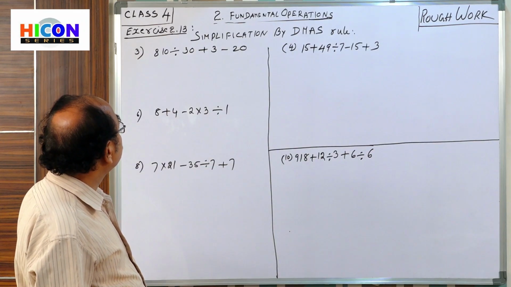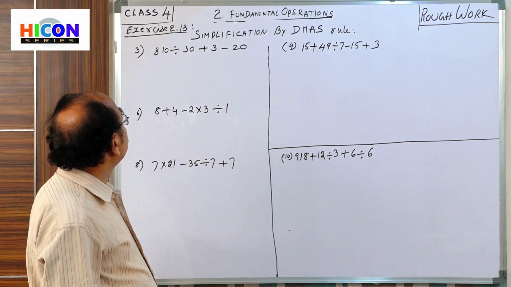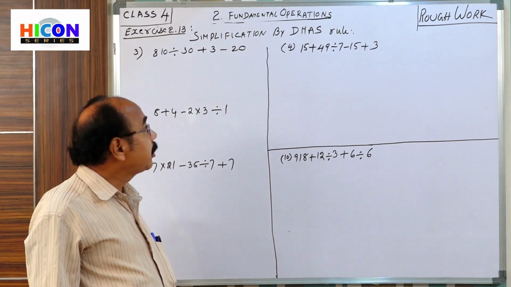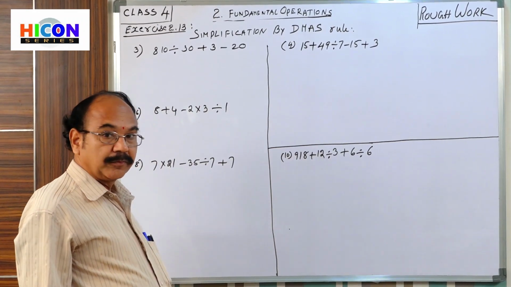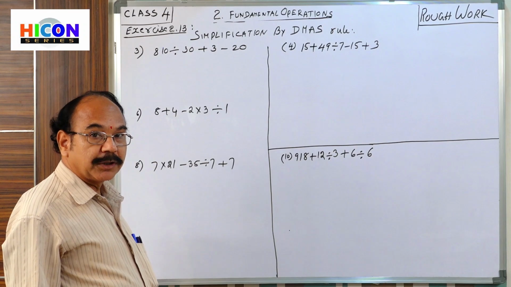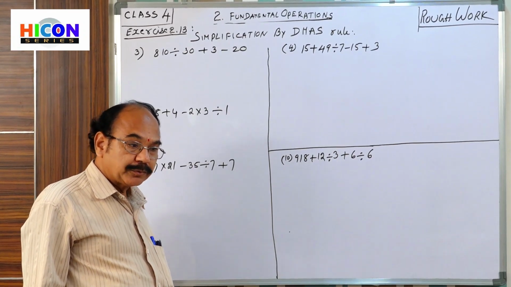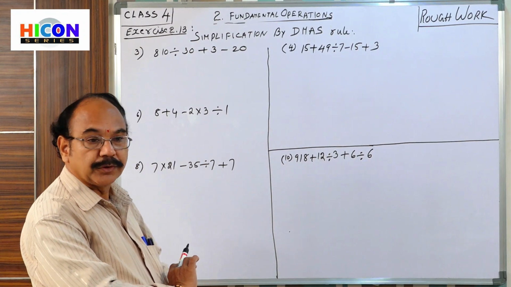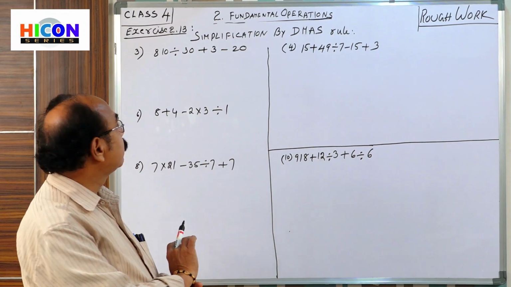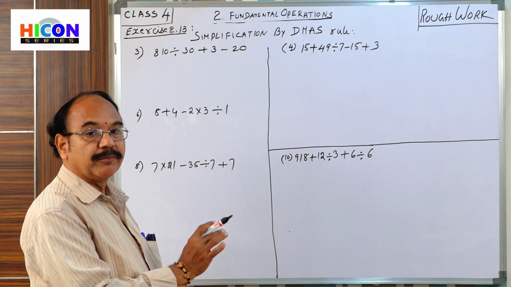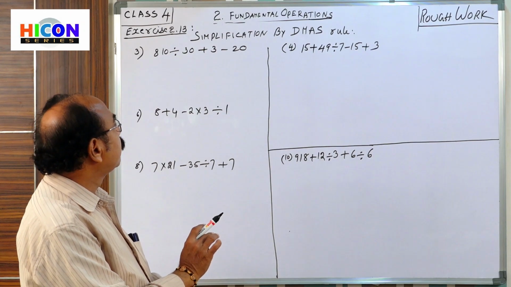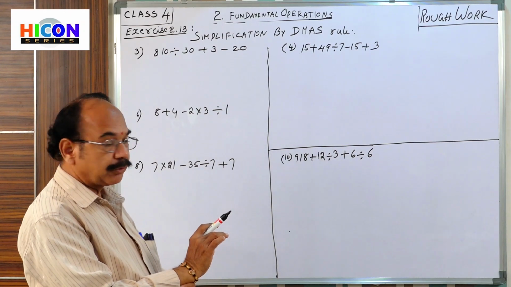Students, now in exercise 13, some simplification problems are there. These problems you write in simplified form by using the DMAS rule.